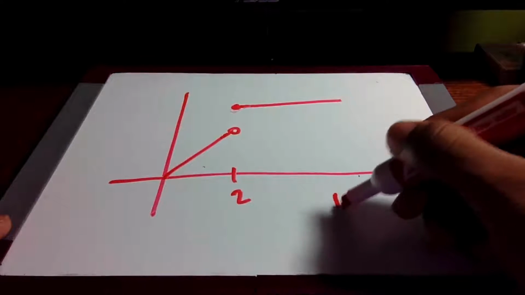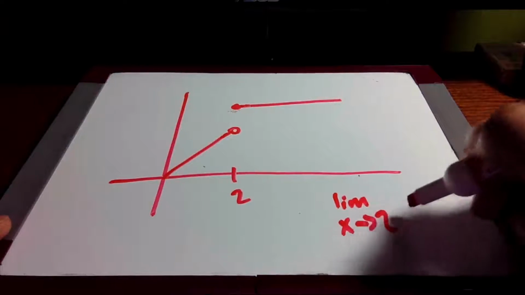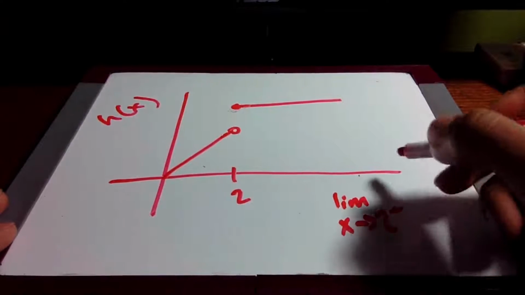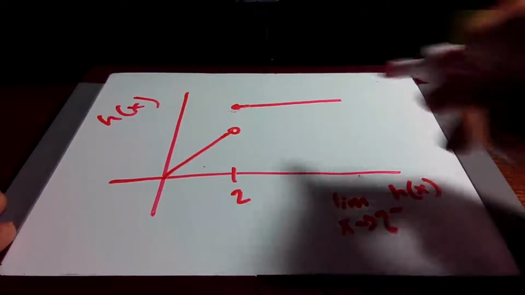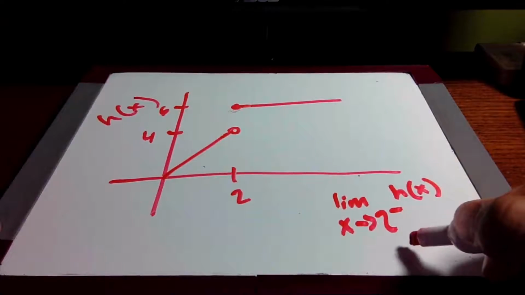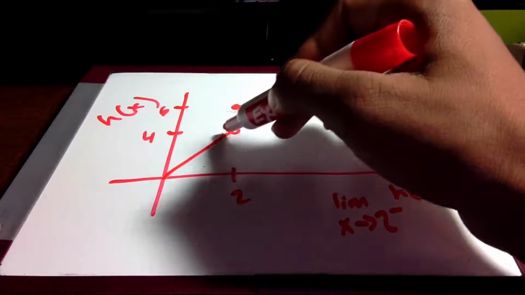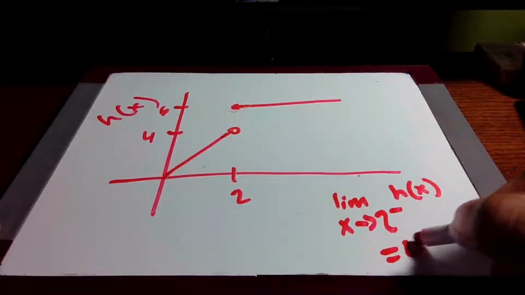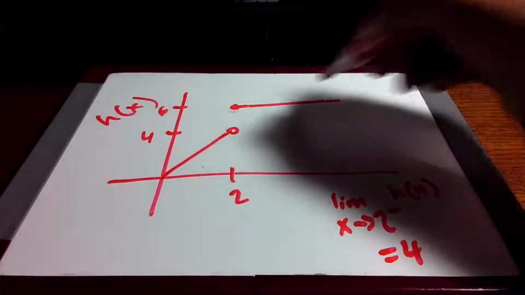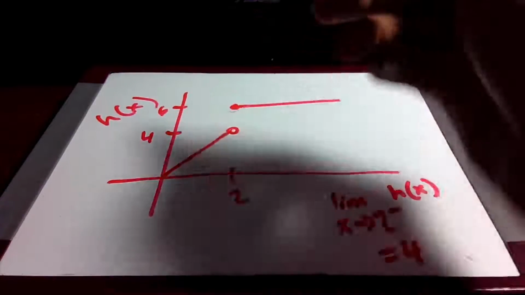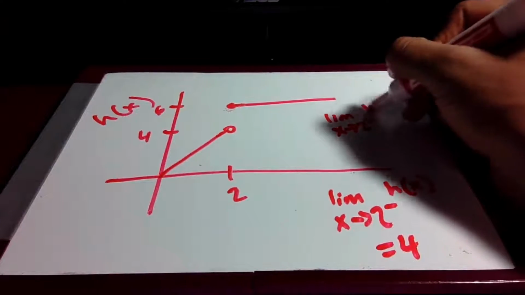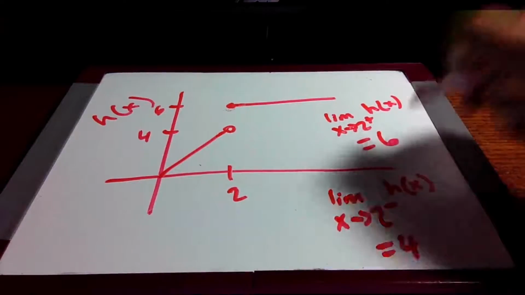When we take the limit as x approaches 2 from the left side, let's call this function h of x. If we take the limit from the left side of h of x, let's say this is 4 and let's say this is 6, we can see that as we approach 2 from the left, we're getting closer and closer to 4, so the limit from the left is 4. However, when we approach x equals 2 from the right, we're getting closer and closer to 6. So the limit as x approaches 2 from the right of h of x is equal to 6.